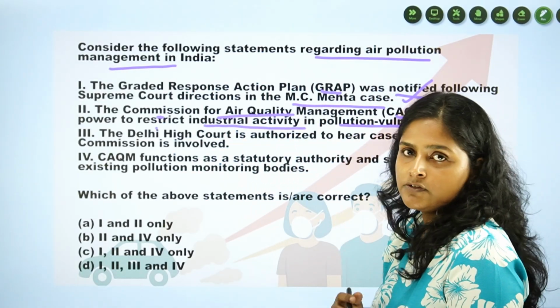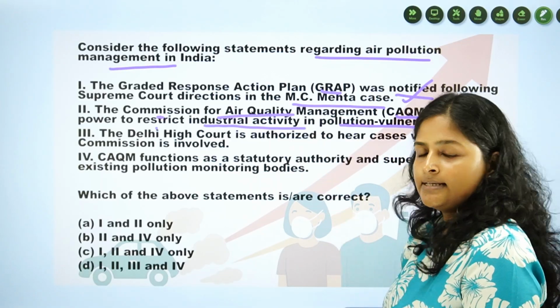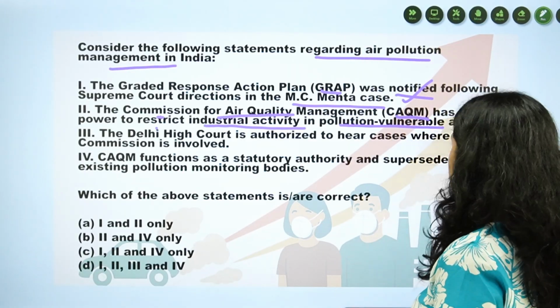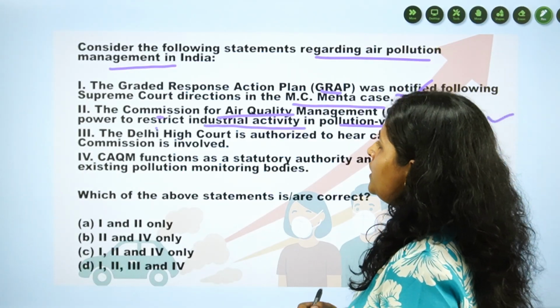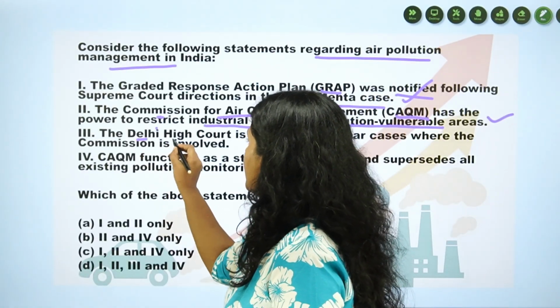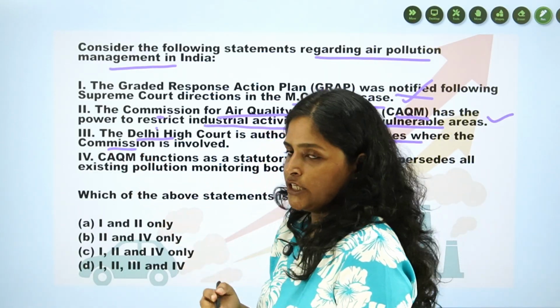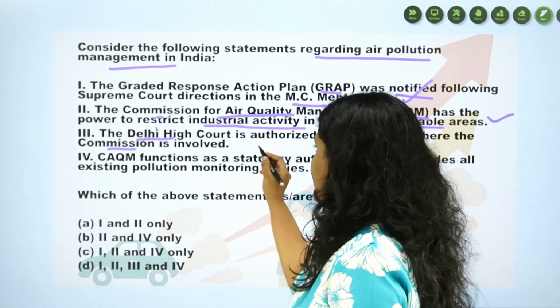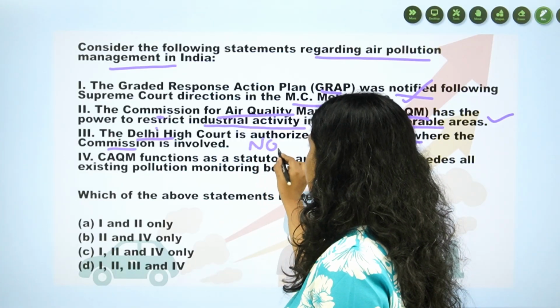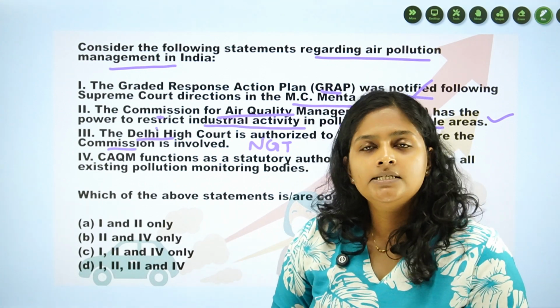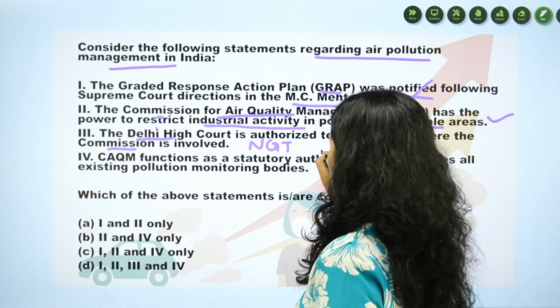That is one of the powers of CAQM, right? It can restrict industrial activities, it can do site inspections and all. So, this is correct. Now, the third statement is that the Delhi High Court hears the cases involving the Commission. Is that correct? No, as I said earlier, NGT or National Green Tribunal is authorized to hear the cases involving CAQM. So, this statement is wrong.